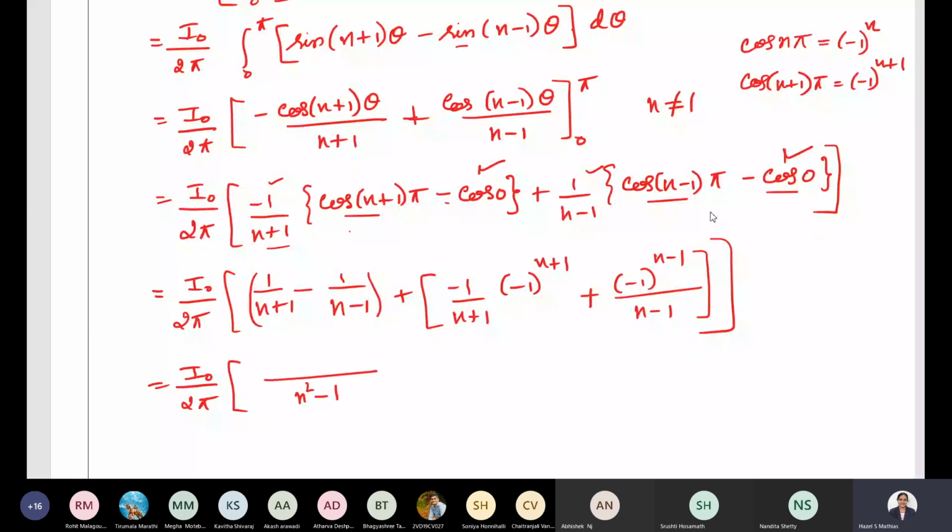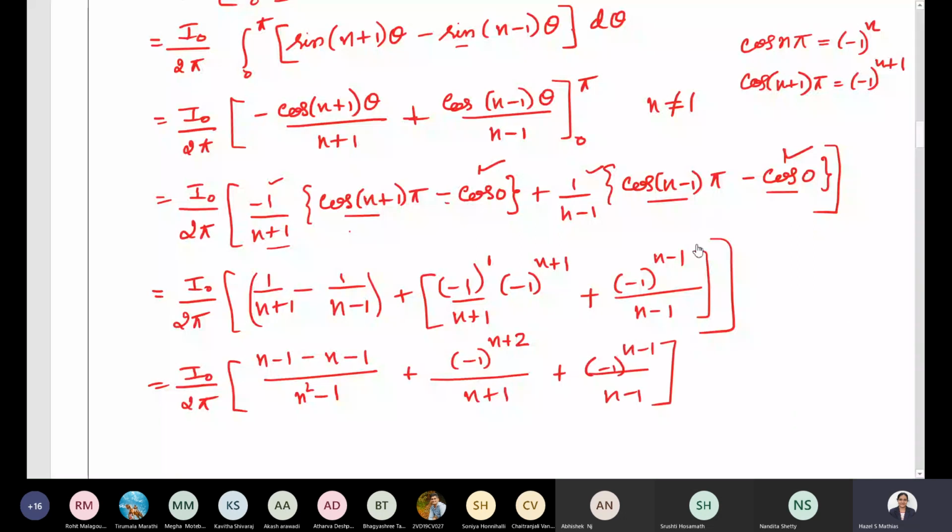So when I take the LCM, it will be n minus 1 minus n minus 1, because minus of n plus 1 will be minus n minus 1. Plus here, what do we get? Minus 1 is there. So it will be altogether minus 1 power n plus 2, because minus 1 power n plus 1 and minus 1 power 1 it will become. So we will have minus 1 divided by n plus 1. Then this term will be minus 1 power n minus 1 divided by n minus 1. Is it okay?